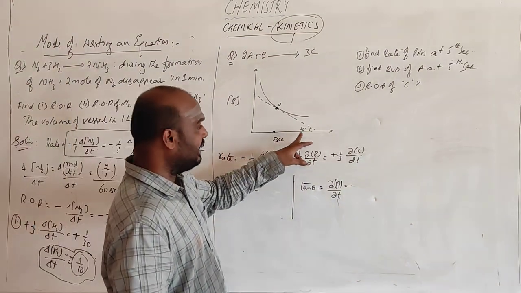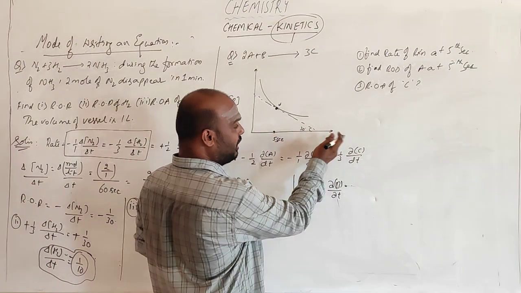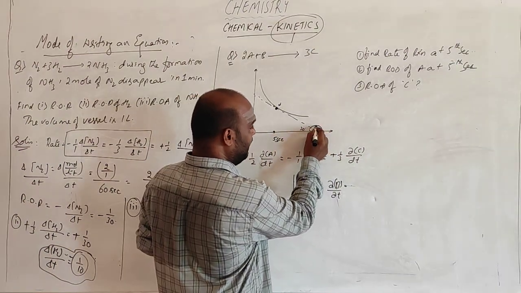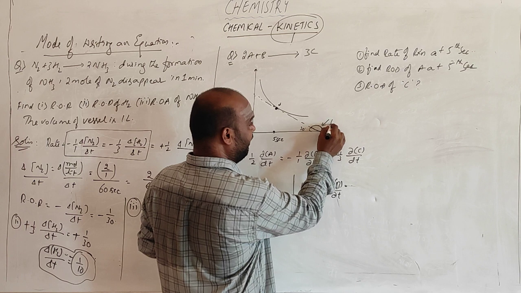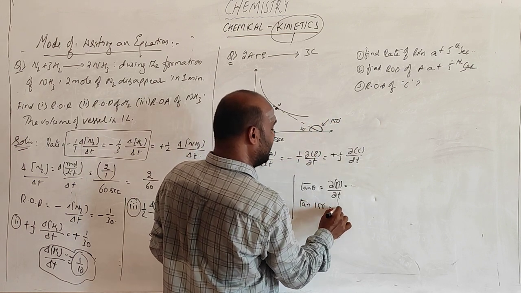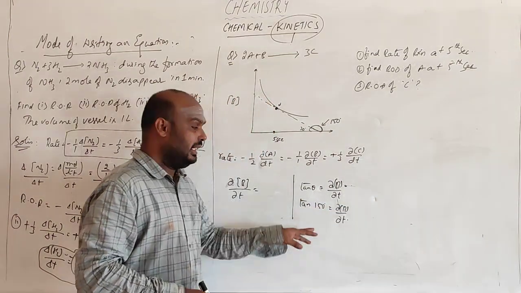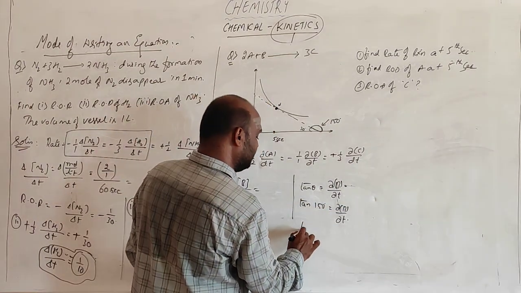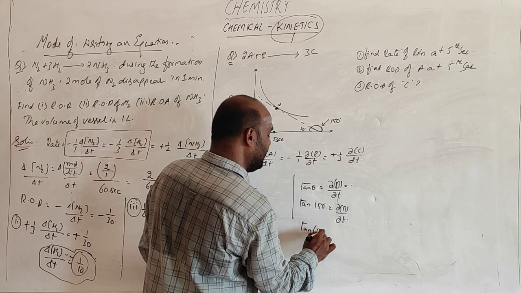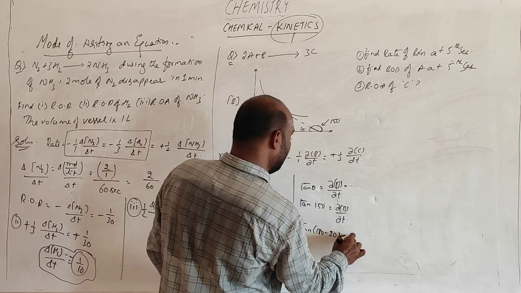See, it is bisecting here with 30 degrees. For 30 degrees, you should always take the positive side of the axis. So this angle will be 150. So tan 150 degrees is equal to dB by dt. Okay. How can you write tan 150? Tan of 180 minus 30.